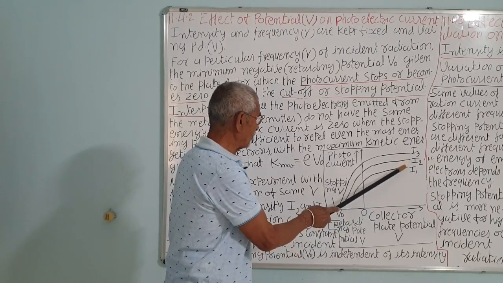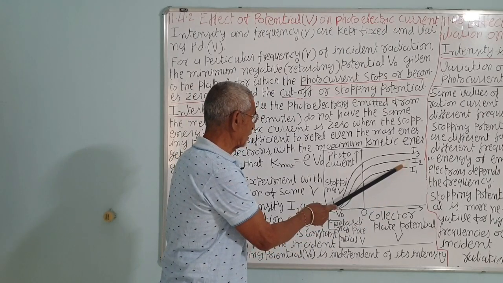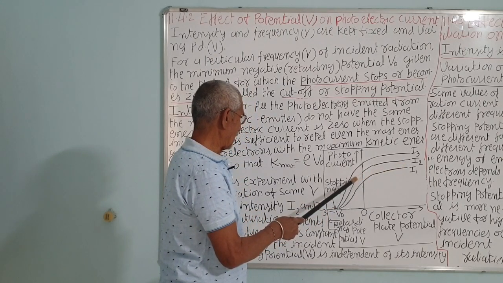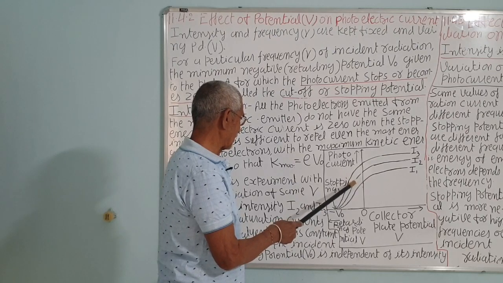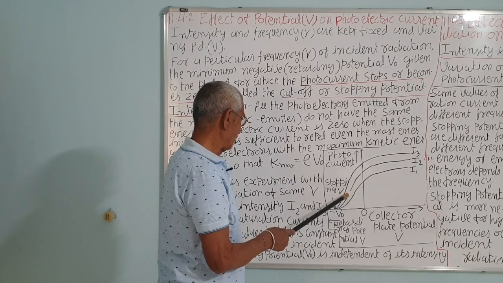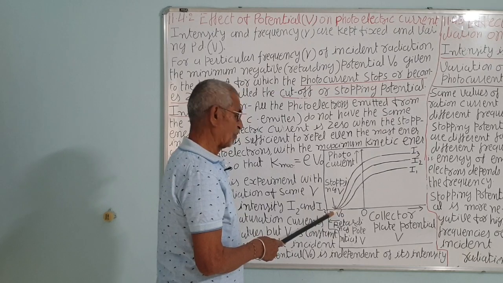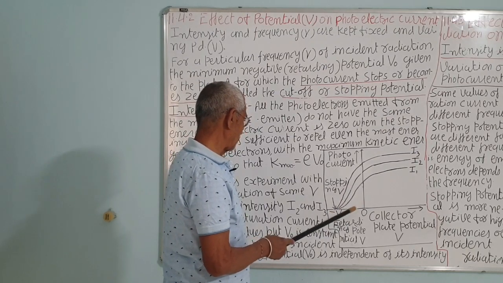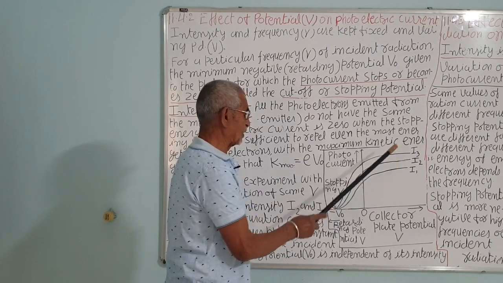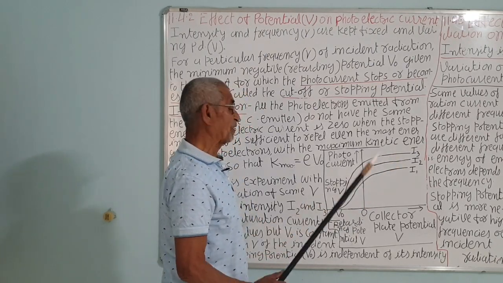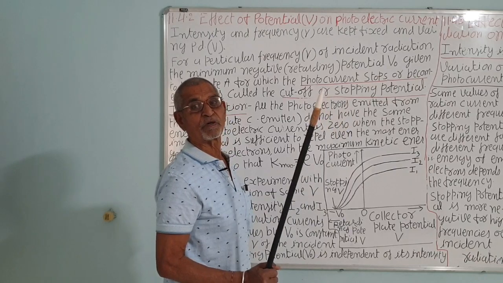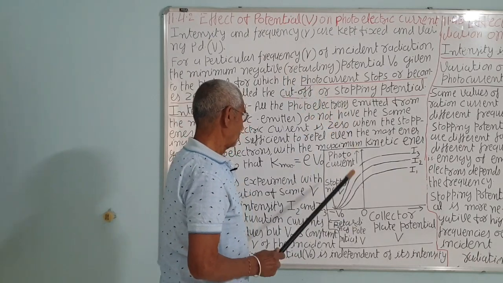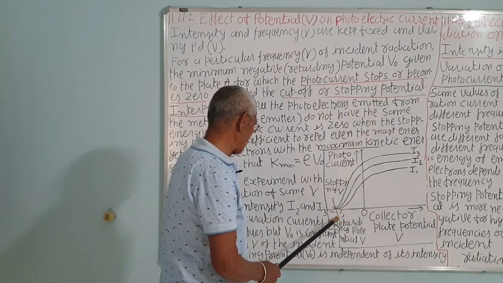Now when you make A negative, decrease the potential of the A, the current will decrease. And if you go further in the negative direction, for a particular value it will become zero. So the stopping potential is the same for both cases, I1 and I2. Intensity changes, but the frequency remains the same, so the stopping potential remains the same. A very important and crucial point to be remembered: for the same frequency, the stopping potential is the same.